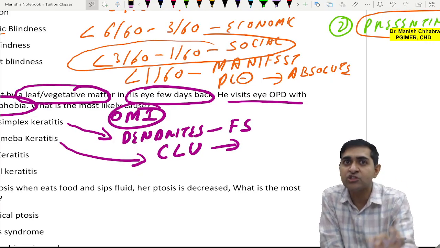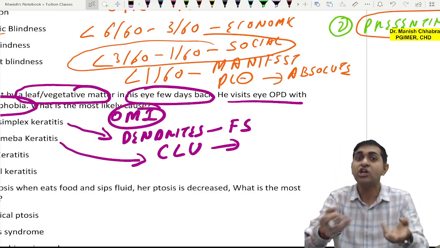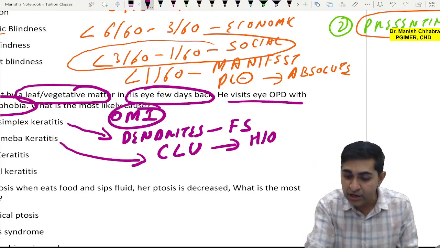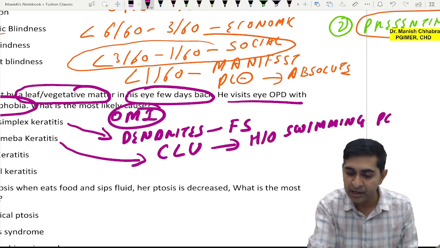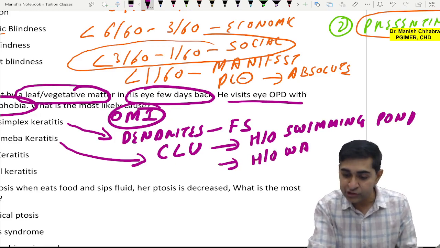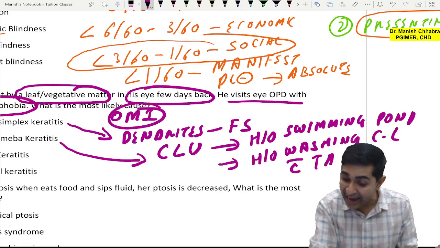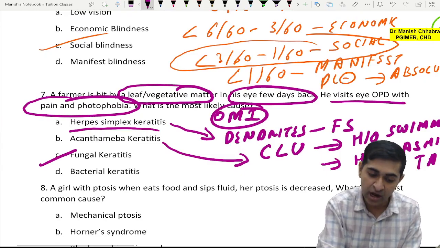But if I ask you which is the most common organism associated with contact lens users who have a history of swimming in pond, or history of washing contact lens with tap water, then you will think of none other than acanthamoeba.